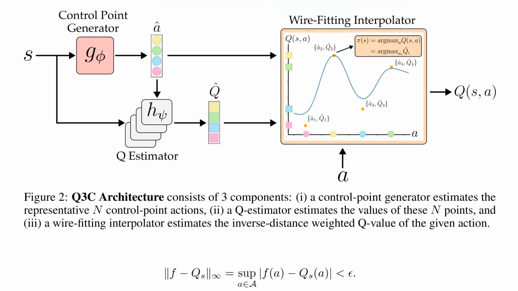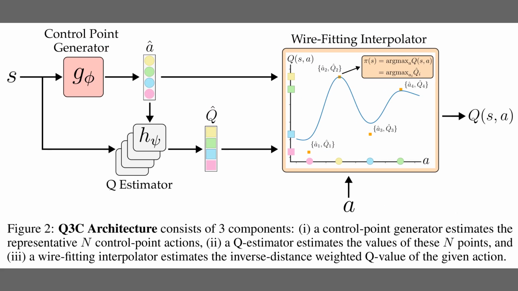So while Figure 1 showed why wire fitting guarantees a maximizer at a control point, Figure 2 presents the end-to-end Q3C architecture. The left module generates control point actions from the state, producing diverse candidates. The middle stack evaluates each candidate with a shared Q estimator, which keeps values consistent because the same network scores all points. The right panel interpolates these scored points to form Q of S, A, and the greedy action is the highest valued control point.